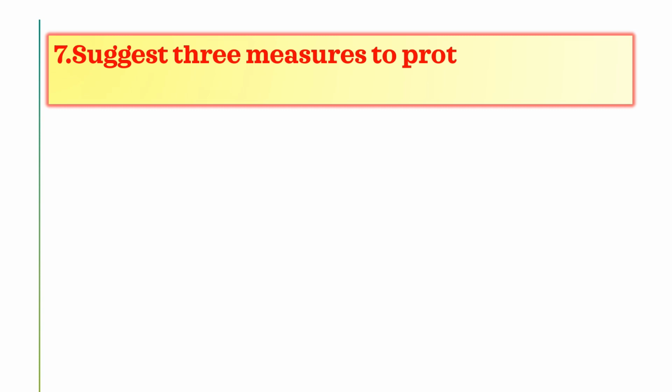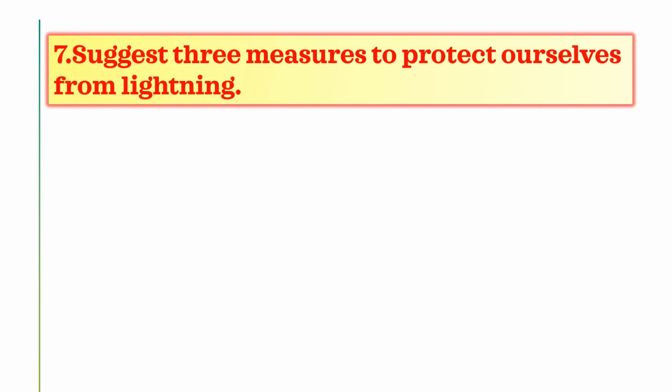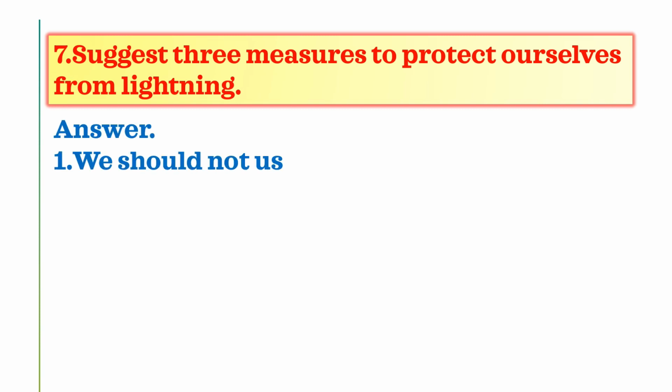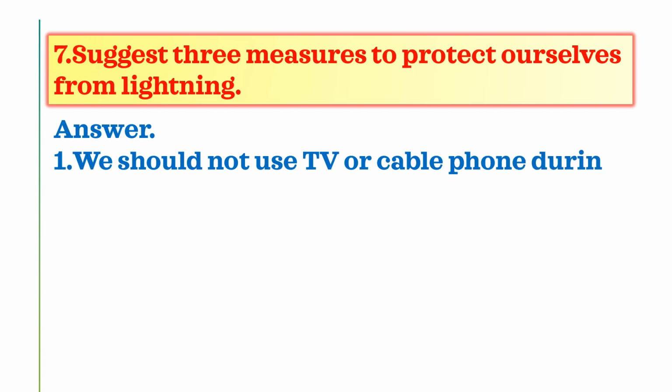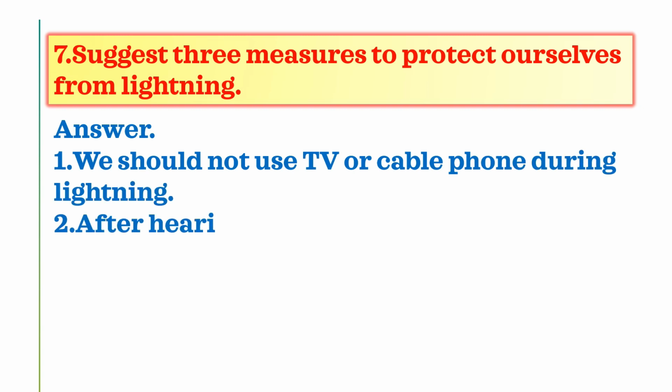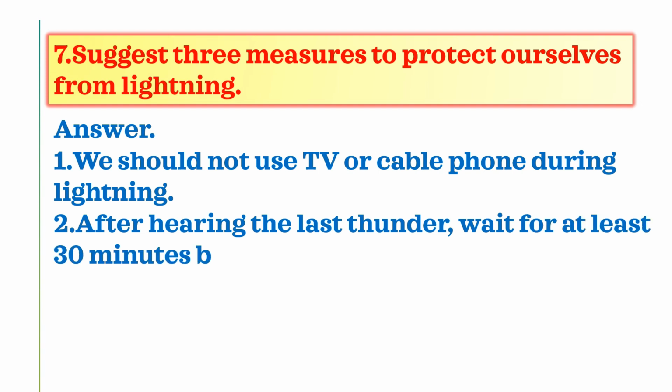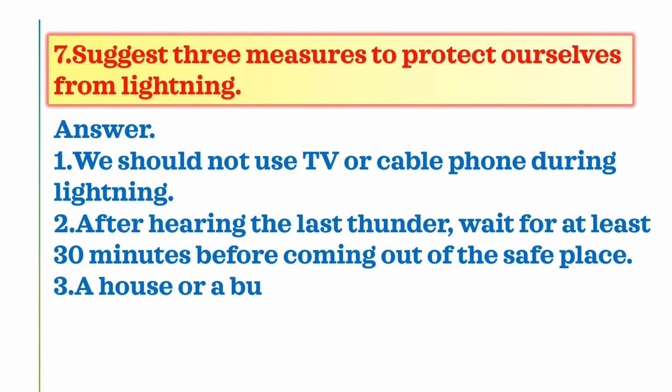suggest 3 measures to protect ourselves from lightning. Now we are telling the protective measures from lightning. We should not use a TV or cable phone during lightning. After hearing the last thunder, wait for at least 30 minutes before coming out of the safe place.